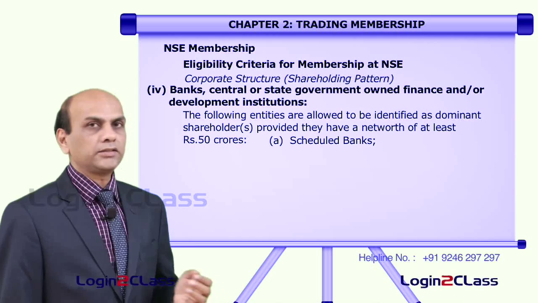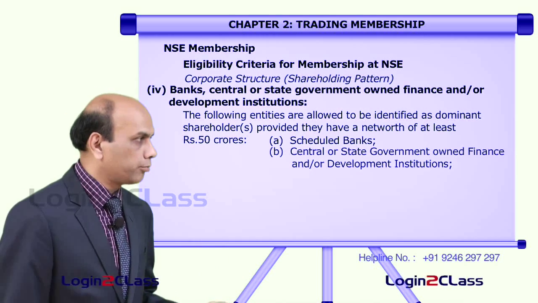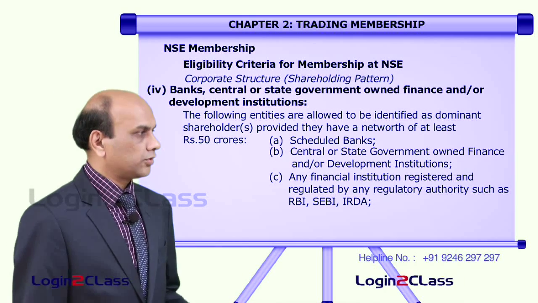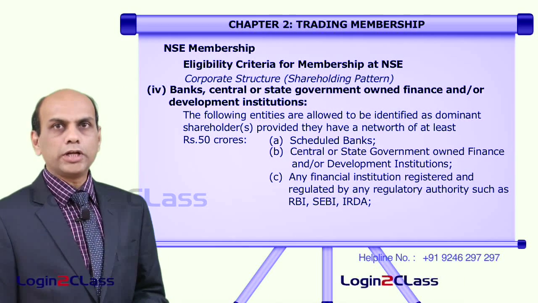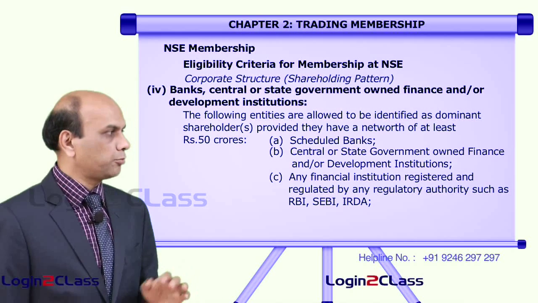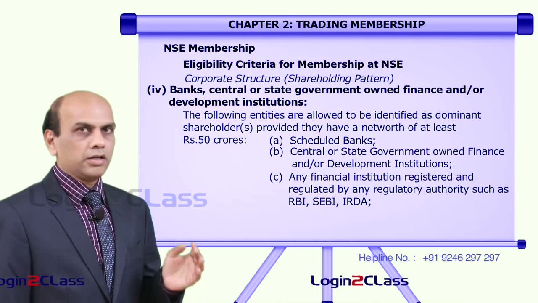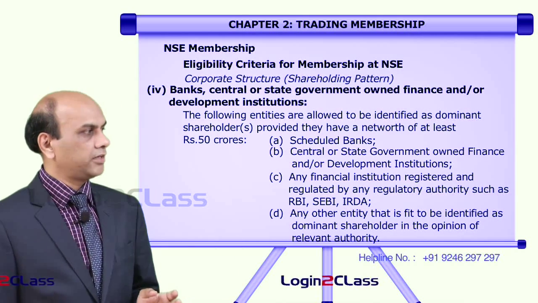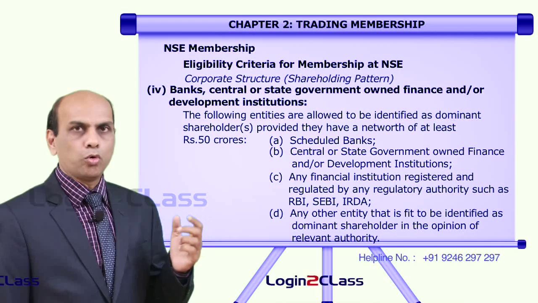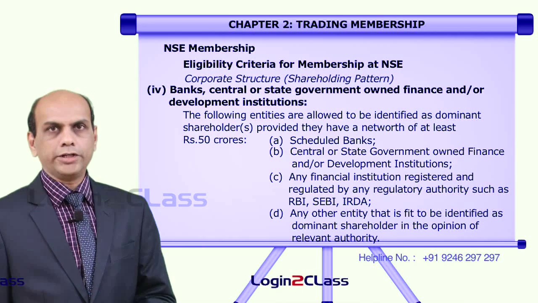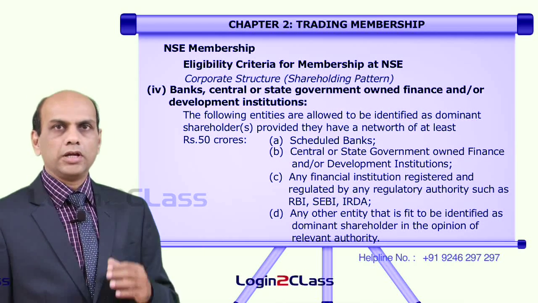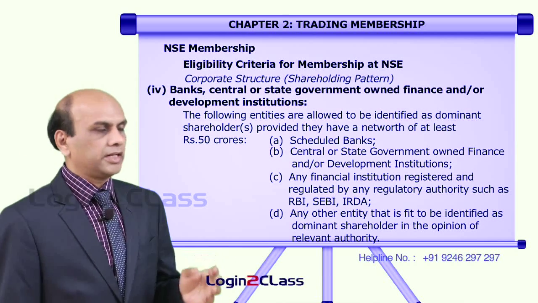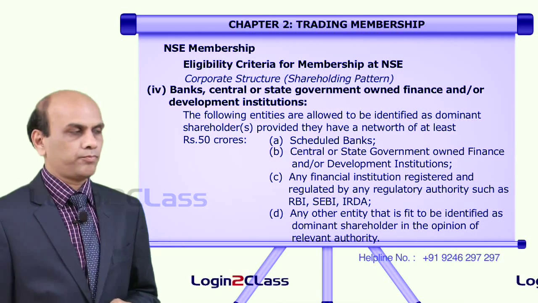They can be scheduled banks, central or state government owned finance and development institutions, any financial institutions registered and regulated by any regulatory authority such as SEBI, RBI and IRDA, or any other entity that is fit to be identified as a dominant shareholder in the opinion of the relevant authority. So, these categories can become the trading member in NSE under banks, central or state government institutions.